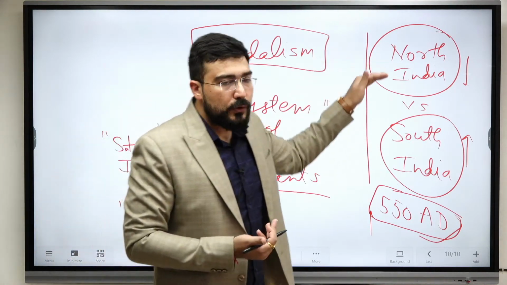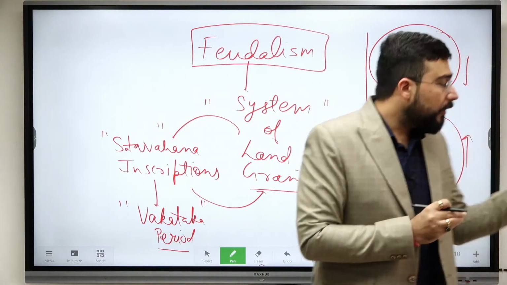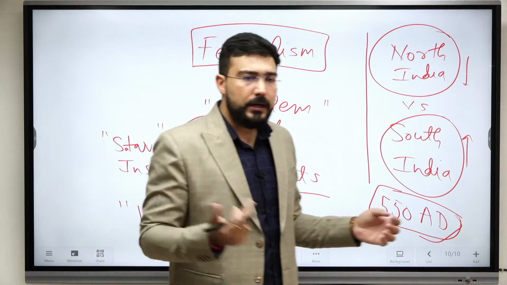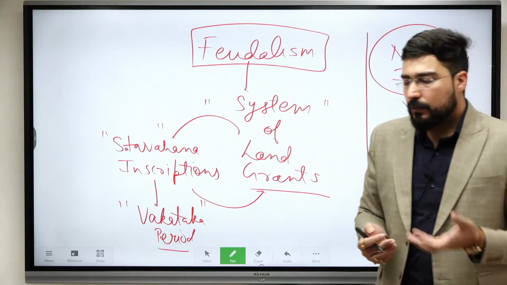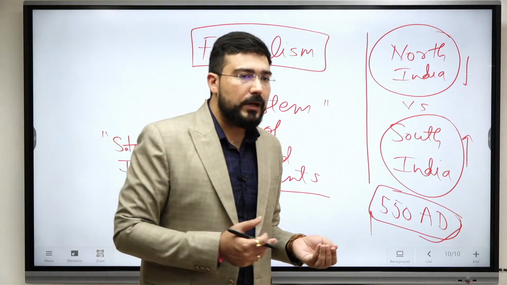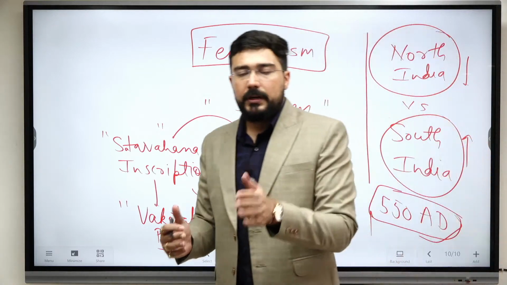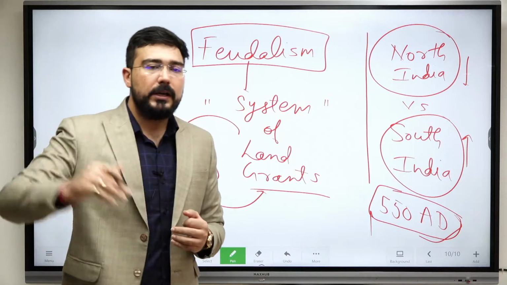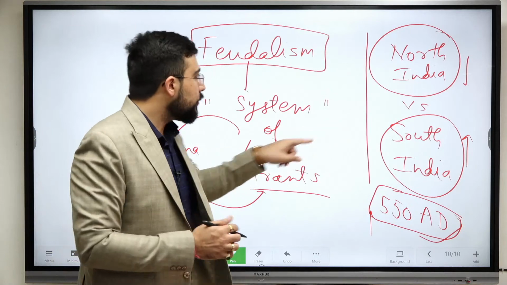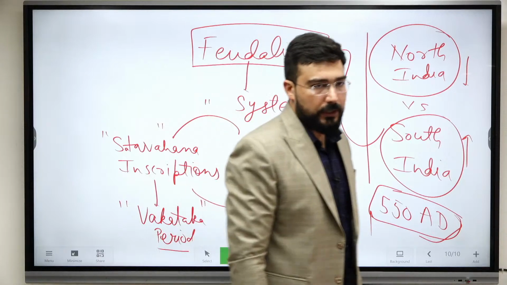So that's why you have to do a comparative analysis of political, economic, social, cultural and religious life if any such question comes in the exam. Yes, art and architecture also. South India was blooming from that time itself. The South Indian Dravidian style of architecture was going towards prominence after 550 AD, with the Pallavas' freestanding temples and eventually the coming of the Cholas that led it to the peak. So all these factors you can note down. And this question is mostly because of the impact of feudalism in North India.